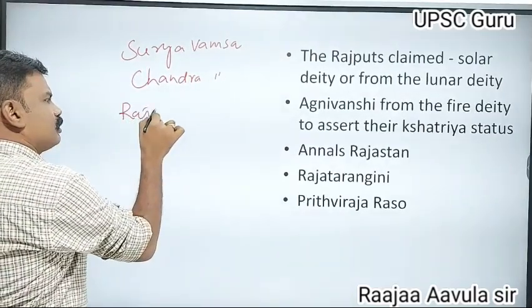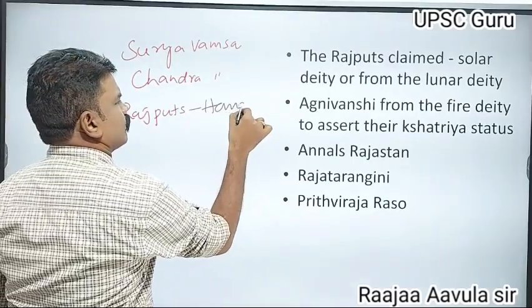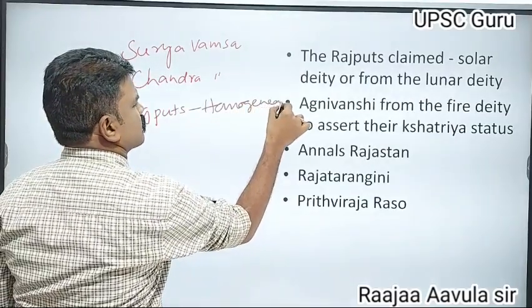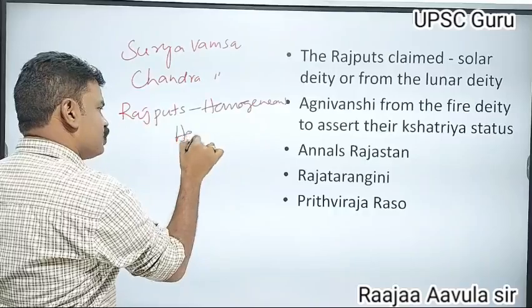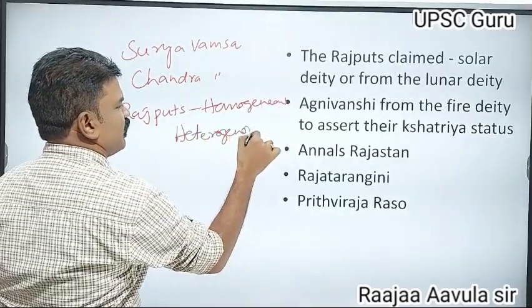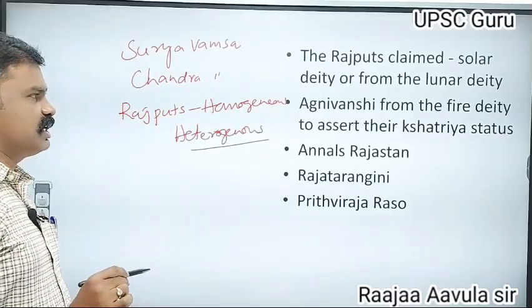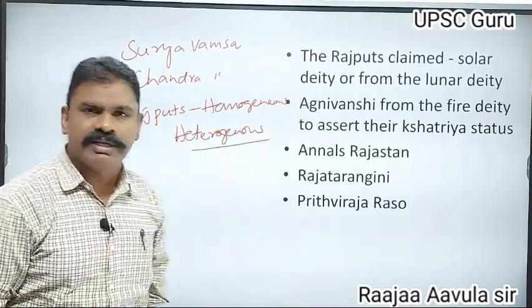Rajputs were not completely homogeneous. They were heterogeneous, made up of different families.